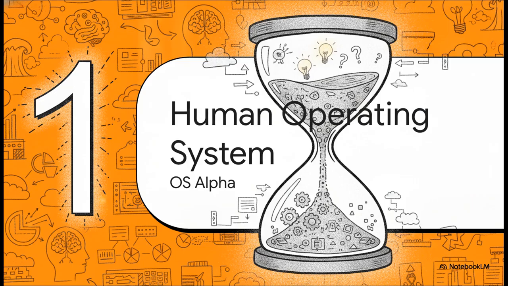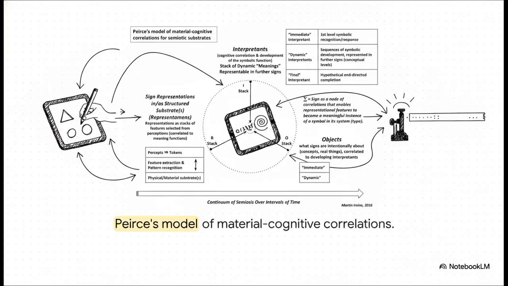Section 1. The Human Operating System. To really understand this transformation, we've got to start at the wide end of the funnel, our own minds. Take a look at this model by C.S. Peirce. It shows cognition as this incredibly dynamic loop. We are constantly, naturally taking our fuzzy mental symbols and actively mapping them down onto physical material substrates.